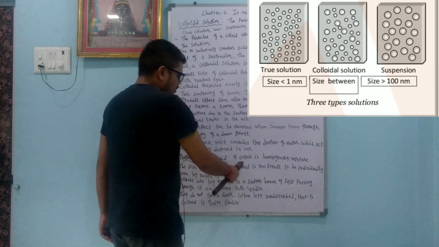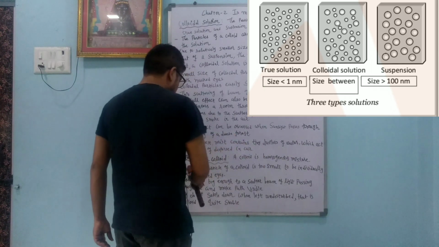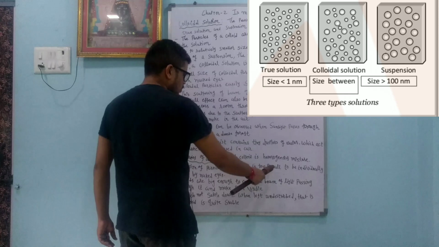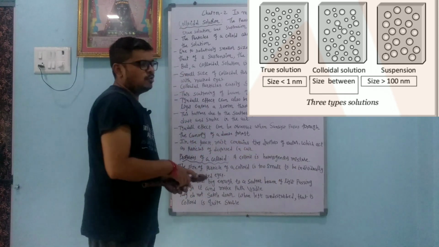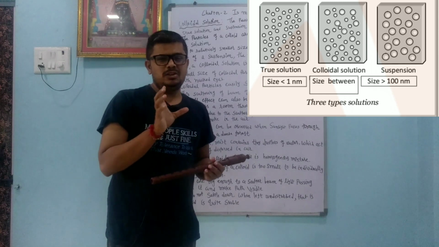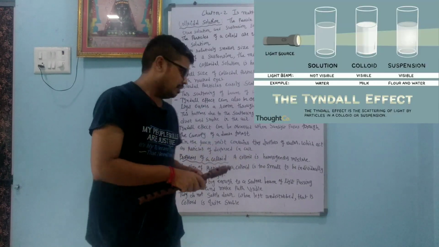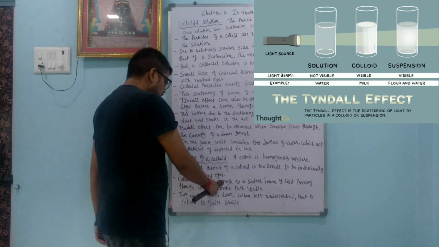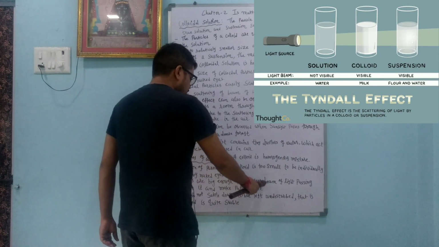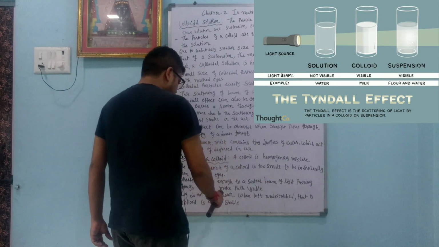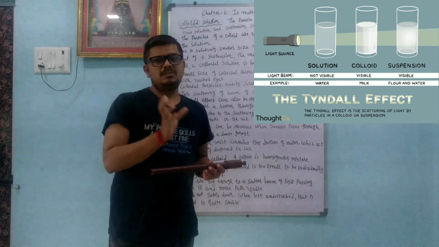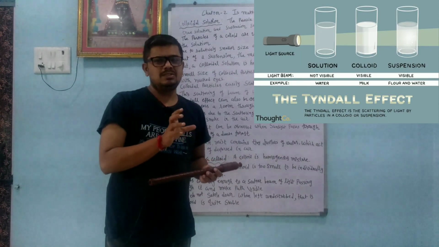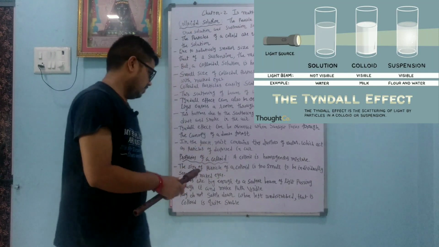Properties of a colloid. A colloid is a heterogeneous mixture. The size of the particles of a colloid is too small to be individually seen by the naked eye. Colloidal particles are very small, so it is not easy to observe them. Colloids are big enough to scatter a beam of light passing through them and make its path visible. Whenever we pass a beam of light, it scatters the light and we can see the path of it. This is the Tyndall effect.